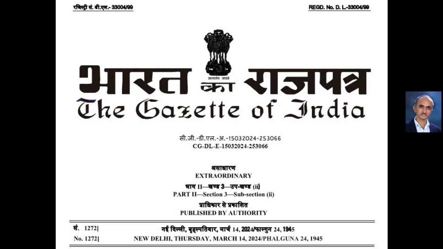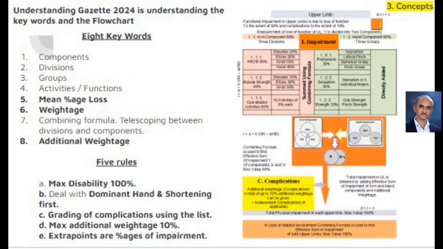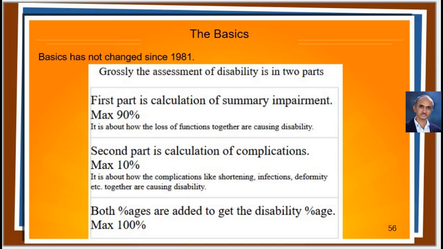Now, let us check the general features of Gazette 2024 in the 26-page version. Please note, the basics of calculation did not change much since 1981. I have used the same words and methods exactly as they appear in Gazette in my spreadsheets. Always, the first part of disability assessment, whether it is upper limb or lower limb, deals with the calculation of summary impairment.